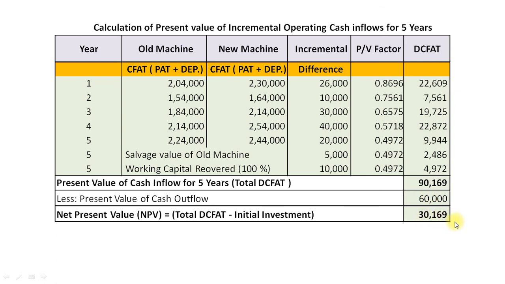And finally decision for replacement of old machine by new one. Company should accept the proposal of replacement of old machine with new one because our net present value is positive.